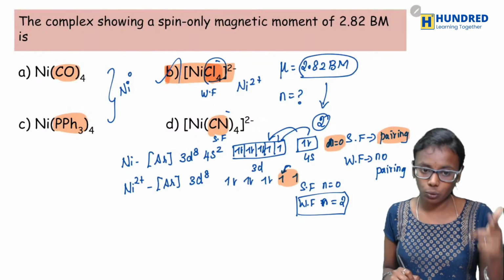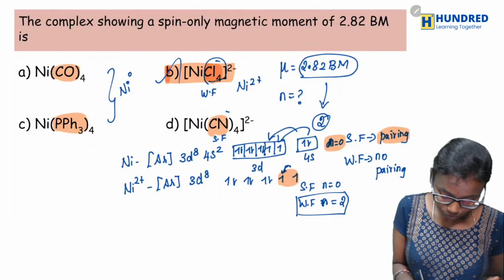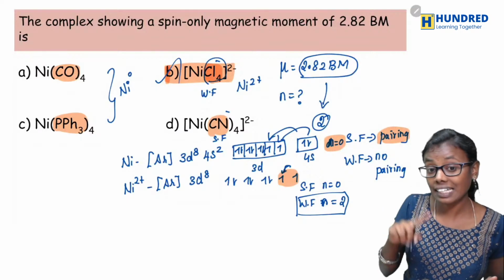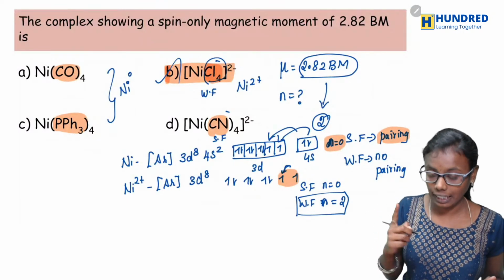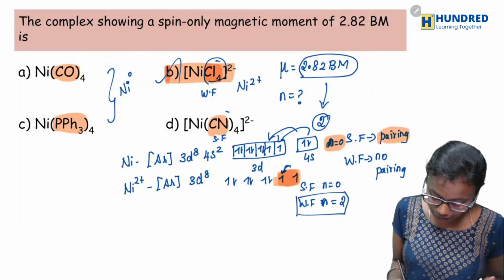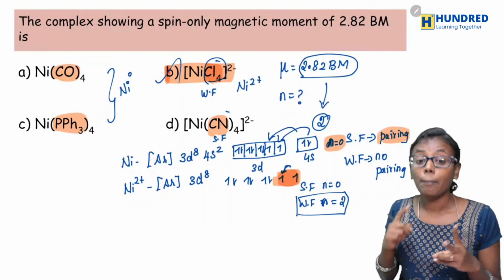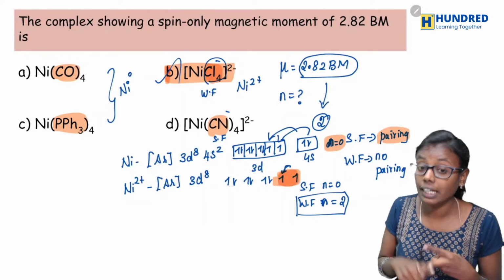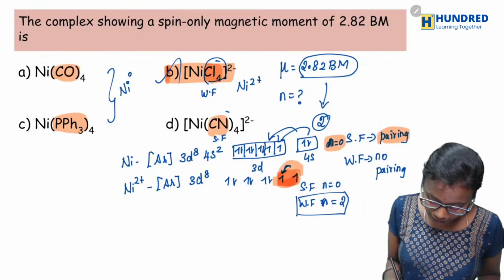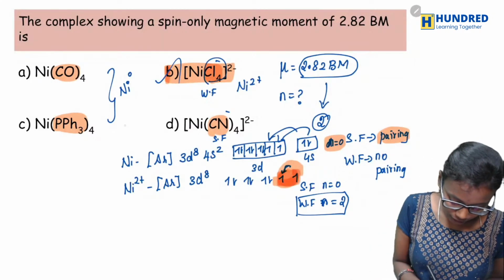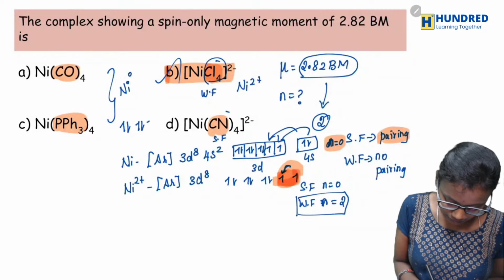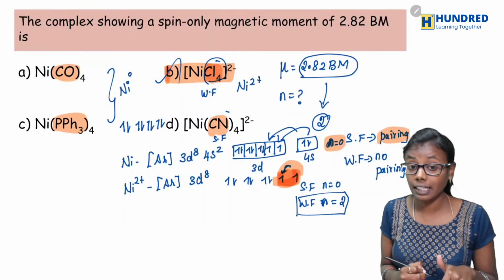But in nickel 2 plus, that is in Cl4 and CN4, for both these ligands, you will initially have 2 unpaired electrons, but CN is a strong field ligand, so what happens? Pairing will take place. So here it would be like this, right?